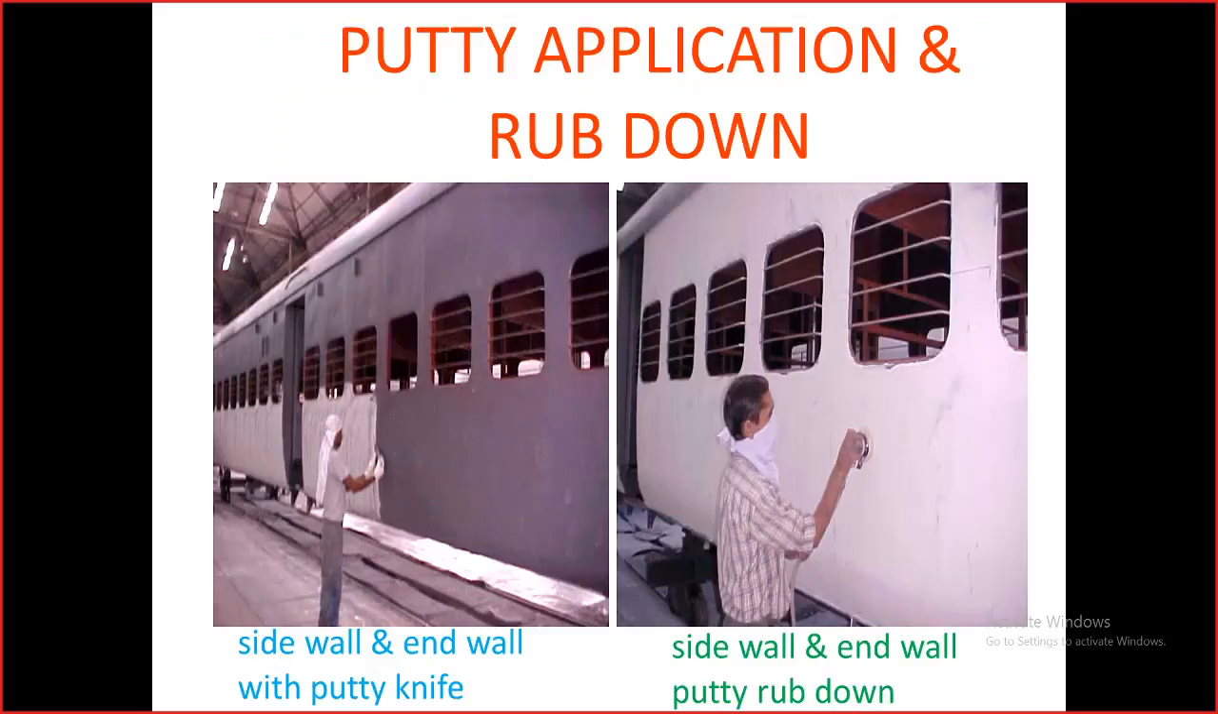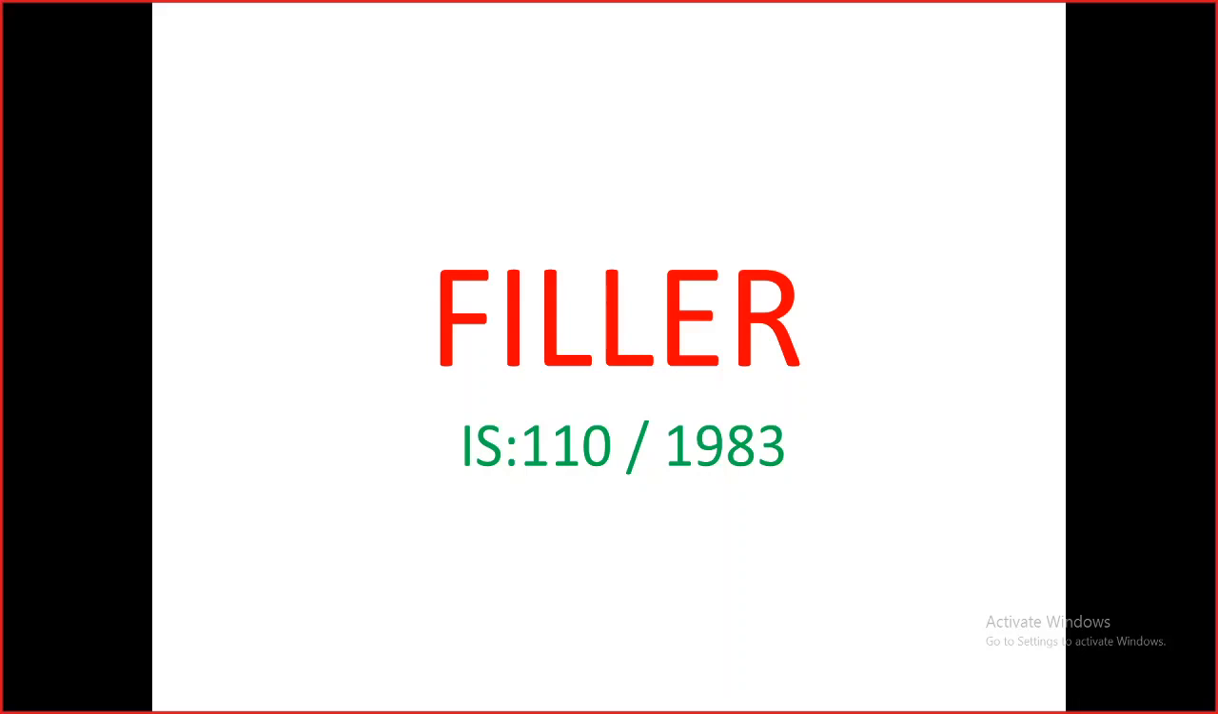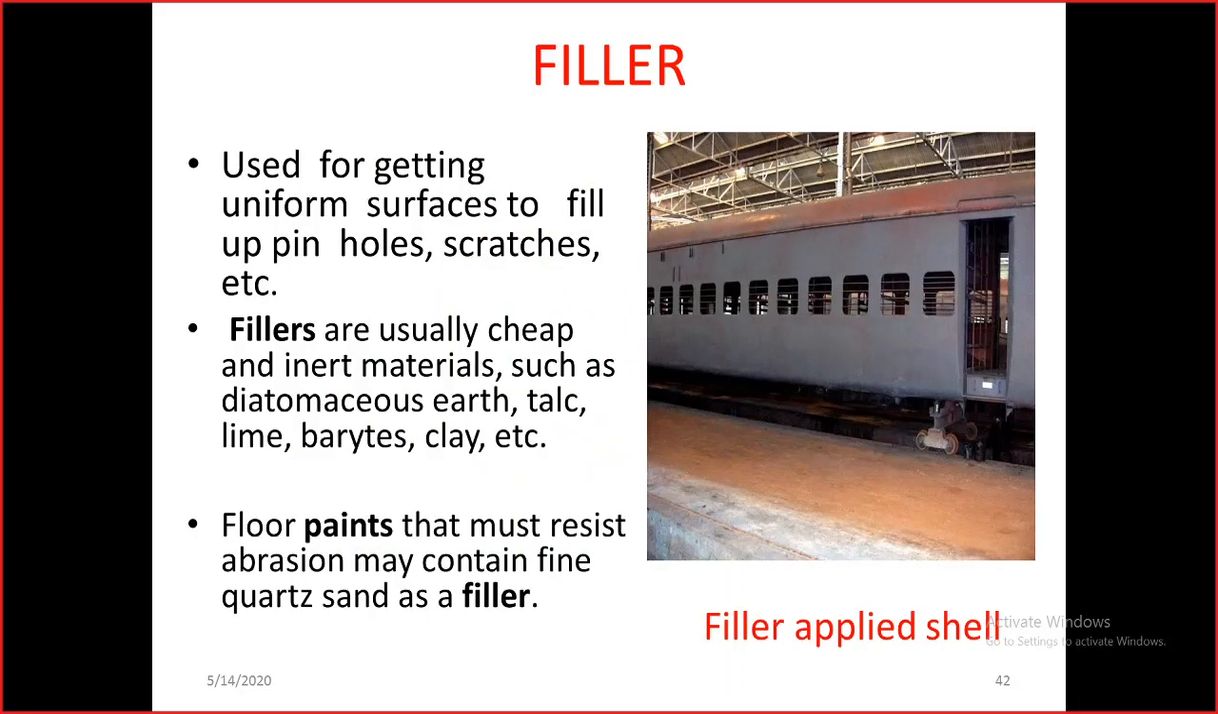After the application of the putty, we have to go for the rub down of this putty, and again apply the second coat, again apply the filler, and then rubbing down in between. That process in detail I will show it to you. Here I have shown these figures. And the filler is also applied on the surface.